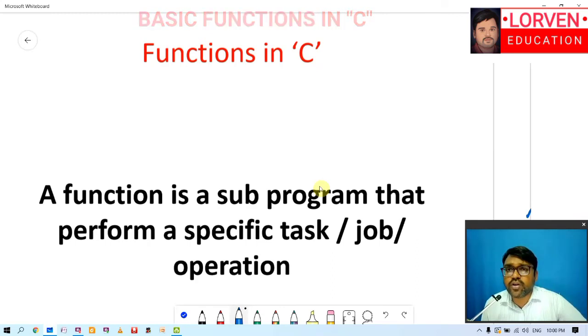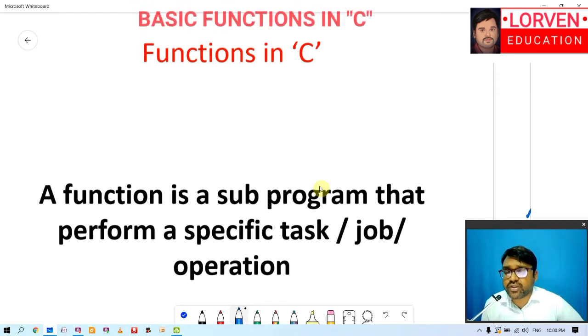Whenever we are writing a program, I have told you that every program has the concept of functions, and this takes the major share in programming code. So you have to identify which is a function and which is not.